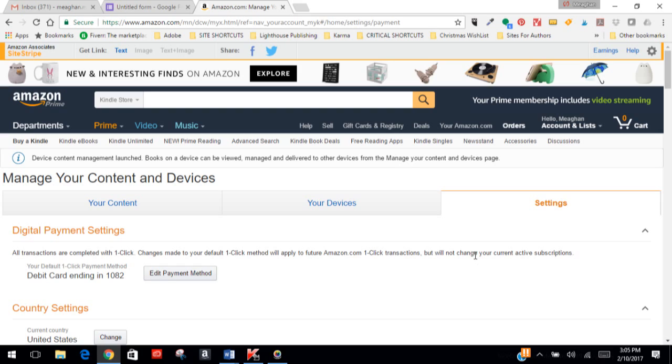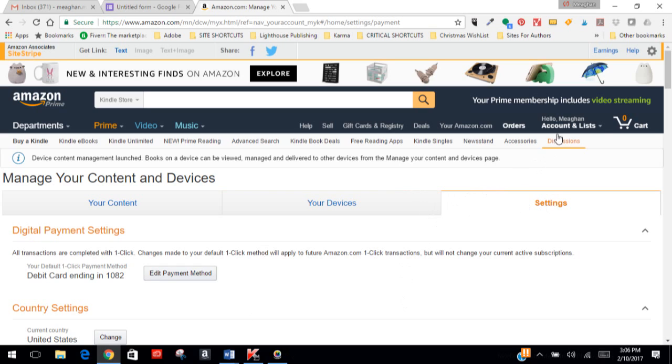address. So the easiest way to do this, you need to log in on a desktop. It's much easier. I've done it from my phone, but it's a lot harder. And I have a very large phone that's pretty easy to use. So if you're not really tech savvy, I wouldn't bother going in to try to do this on your phone. I just log into a laptop or a computer. You need to log into your Amazon account.